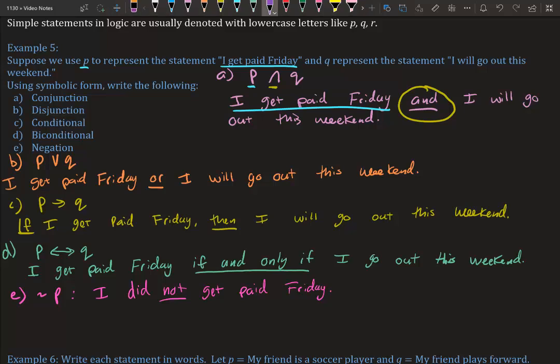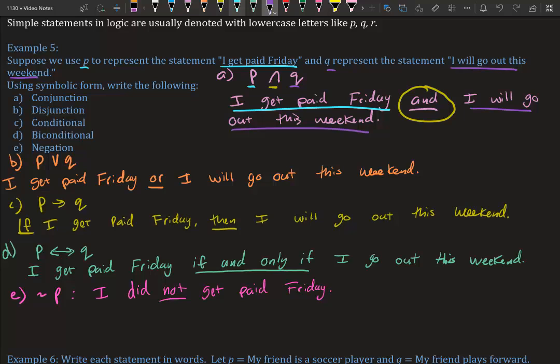Q is I will go out this weekend. So I will go out this weekend. We literally write it verbatim what it told us P and Q are. We're just now putting it together. So for disjunction, that stands for or. So we have P or Q.